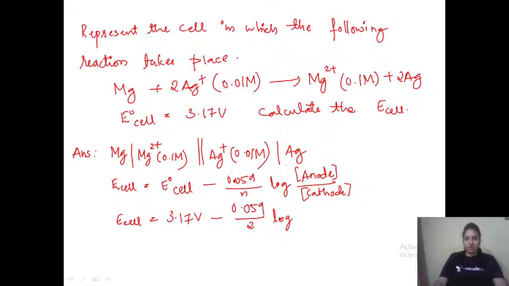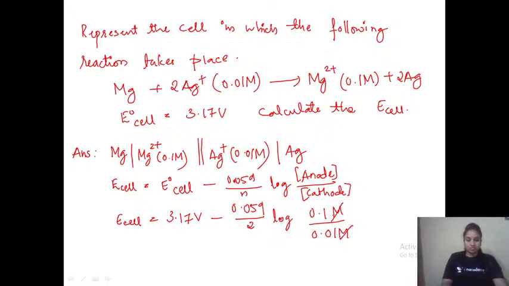Log of anode concentration. Which will act as anode? The oxidation species will act as the anode, because oxidation always takes place at the anode. So here it would be this concentration, that is 0.1 mole divided by 0.01 mole.